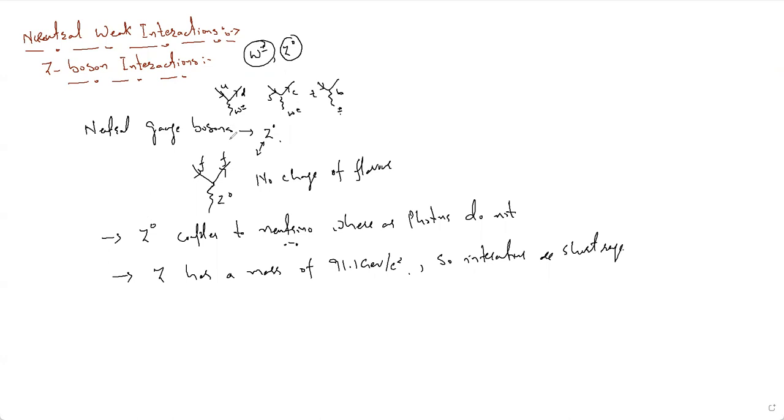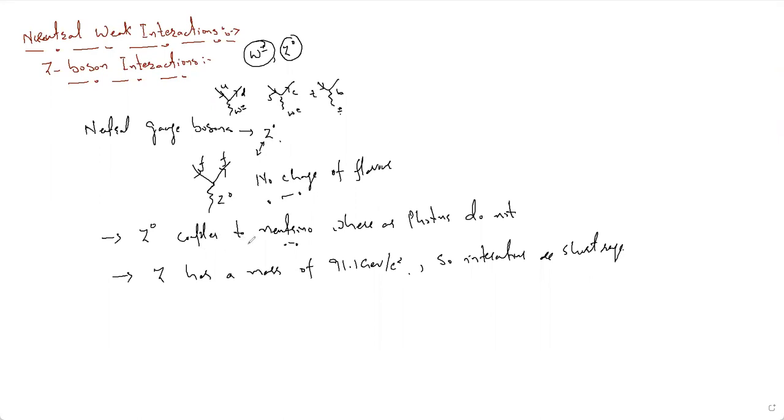Whereas in case of this Z boson interaction, the flavor does not change. That is, the same particle comes out which goes in. There is no change in the flavor when this fermion, some quark or a lepton, couples with Z0. Since the flavor does not change, we say that they are similar to the photon interaction, some electromagnetic interaction. But what makes it different from that electromagnetic interaction?